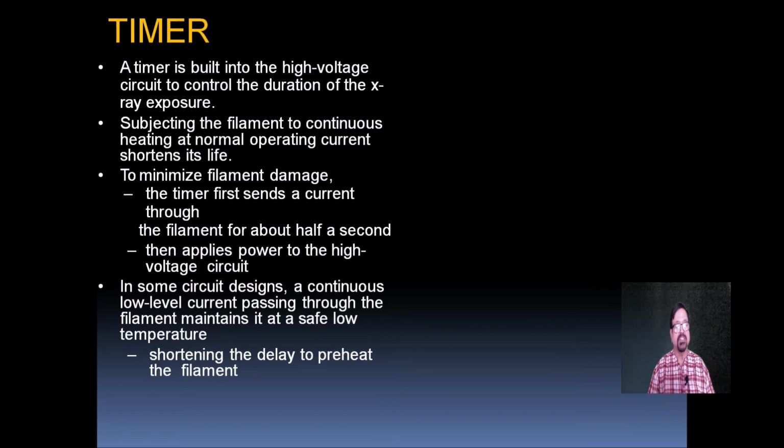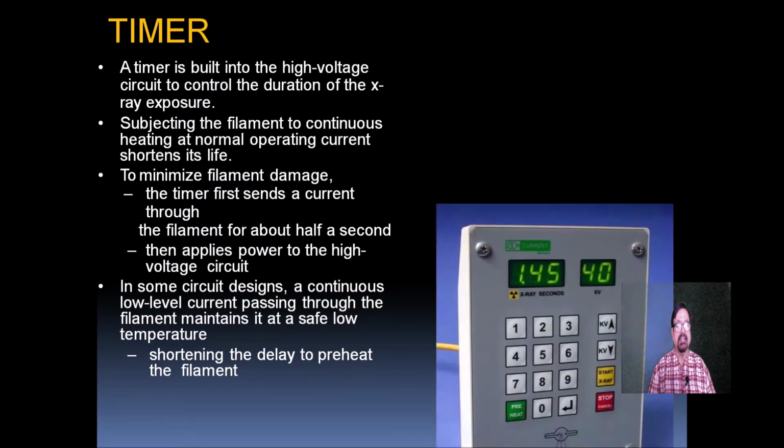The timer first sends a current through the filament for about half a second. So first the filament is heated properly, it emits the electrons, and then the timer applies power to the high voltage circuit to produce the X-rays. In that way, the unnecessary wear and tear of the machine is prevented. In some circuit designs, a continuous low current passing through the filament maintains it at a safe low temperature, shortening the delay to preheat the filament.